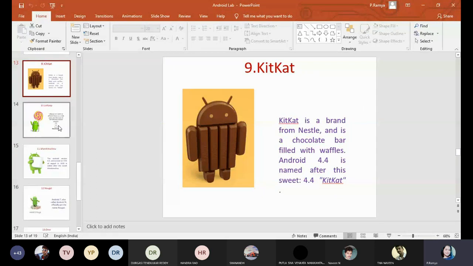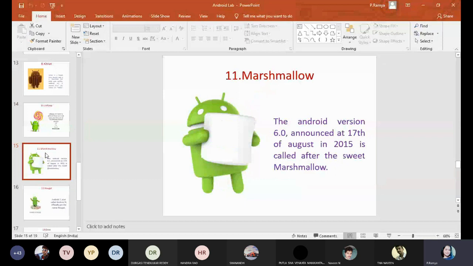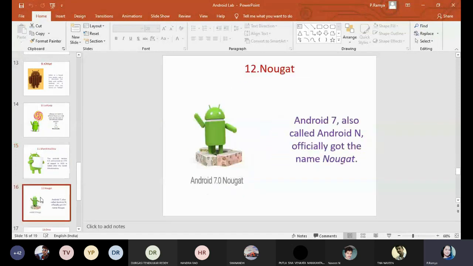After completion of this session, I'm going to post this particular PPT in your WhatsApp group. Why? Because if you observe the logo, the version number, the release date and which year it was released, everything will be there. So after completion of the session, you just go through this PPT.